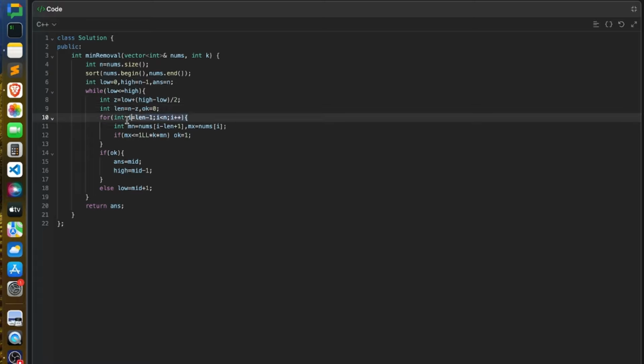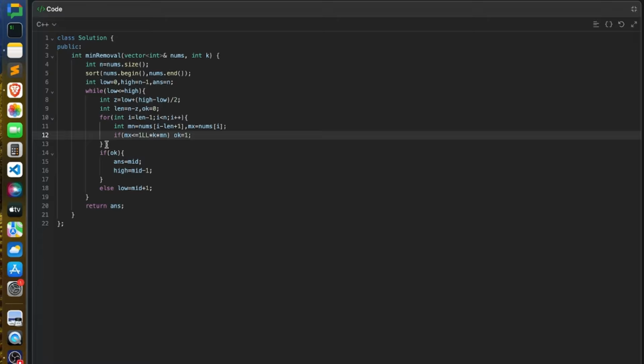So I'm going through all possible subarrays of size len, of length len, right? So this is my minimum element, this is my maximum element. I just check if your max is less than or equal to k into min, right? Because if this satisfies, it means that your array is balanced. If you get any subarray which is balanced, your OK would be 1, right?